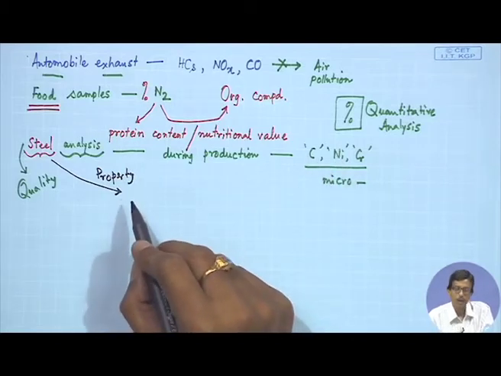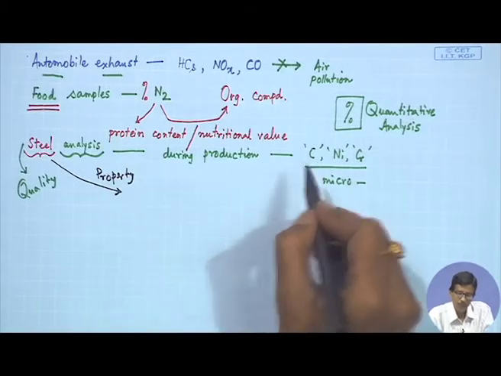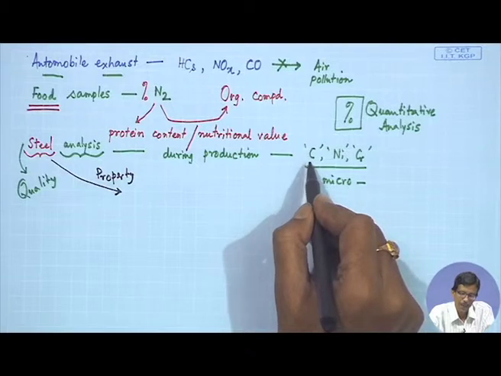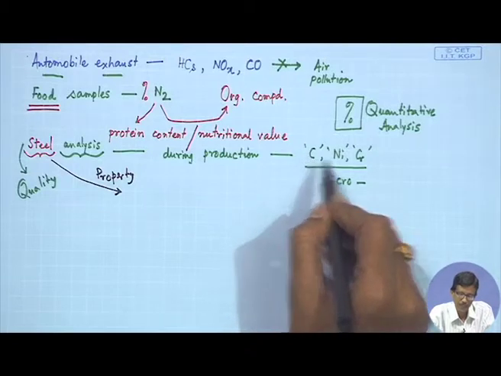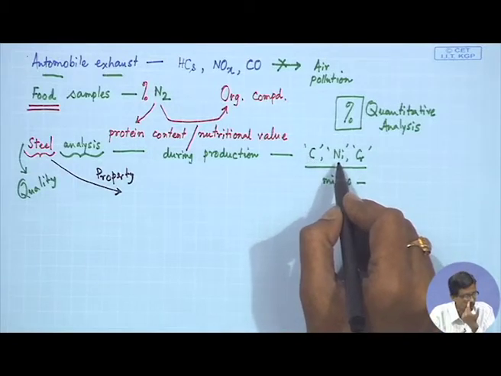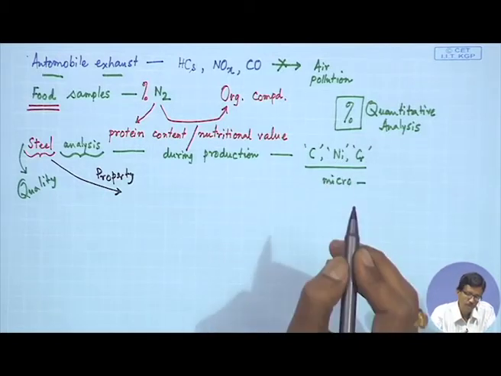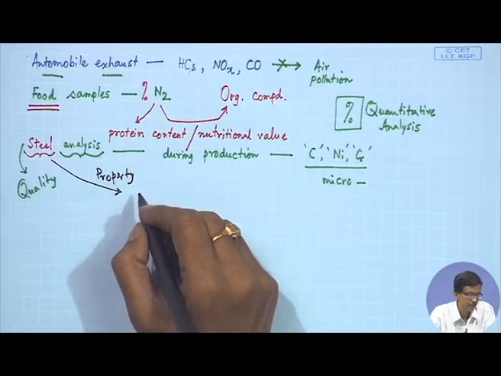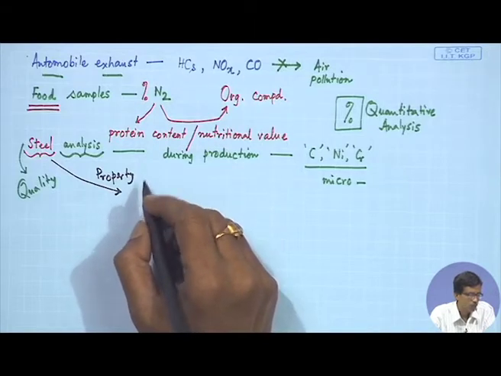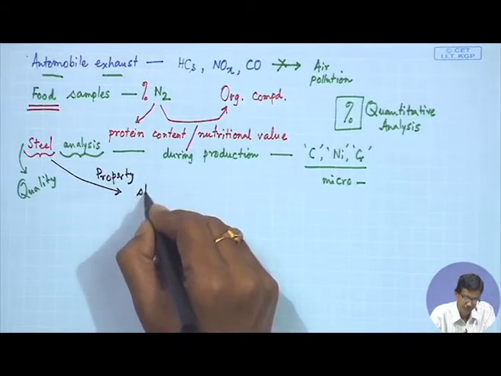So, this property of steel is directly related to a balanced amount of carbon, nickel, and chromium present in it, because these micro elements can contribute to the desired strength.